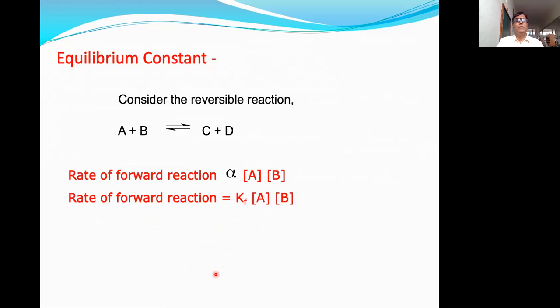Now we'll discuss the equilibrium constant. Consider a reversible reaction: A plus B gives C plus D. What will be the rate of forward reaction? The rate of forward reaction will be proportional to the concentration of A into the concentration of B.